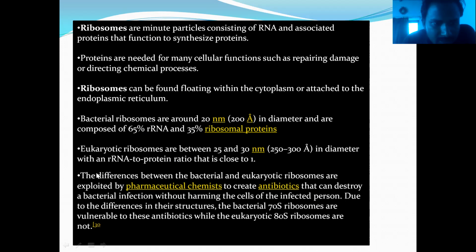Some antibiotics are selective and act only on the 70S ribosomes present in the bacterial cell, while they are inactive against the eukaryotic ribosomes.